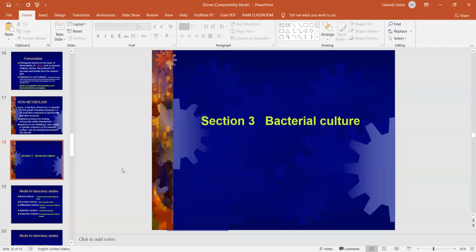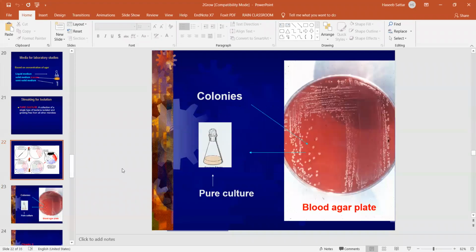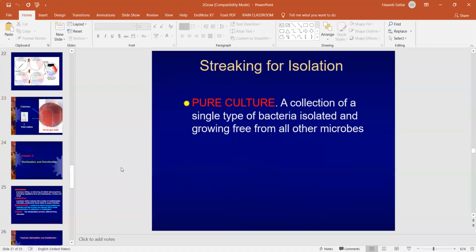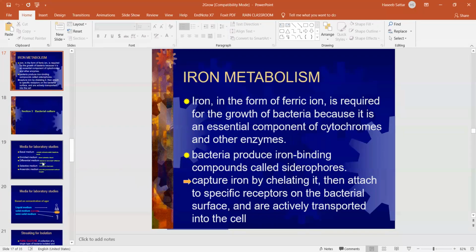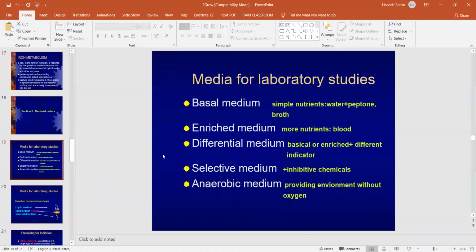Okay, so bacterial culture, should I continue? Okay, so the third section of our lecture is the culture. First, we have discussed bacterial growth and bacterial nutritional requirements. Now we are discussing the artificial growth media.